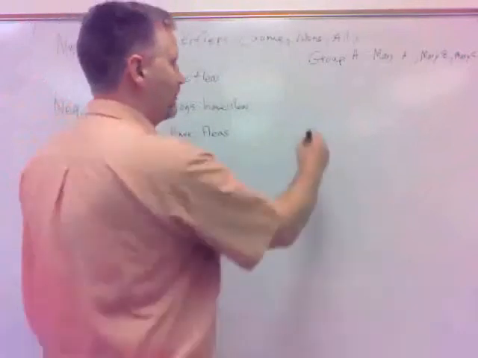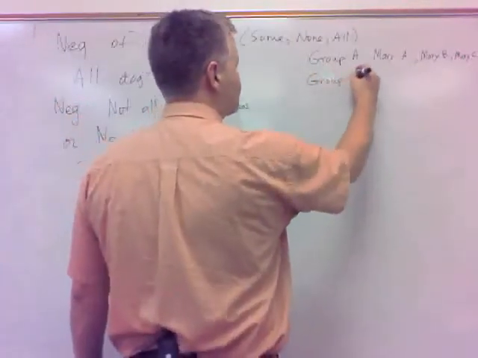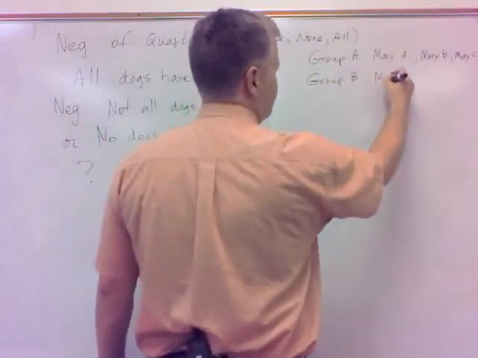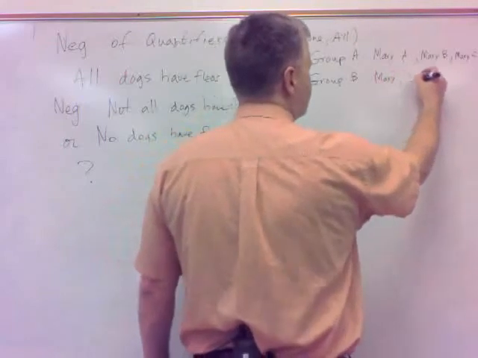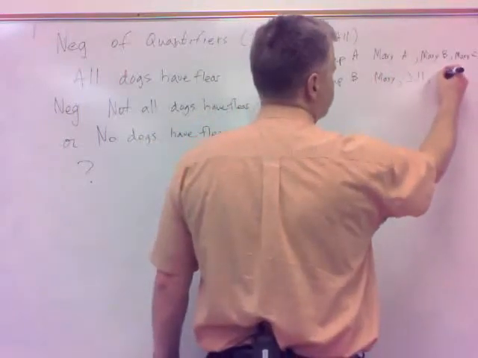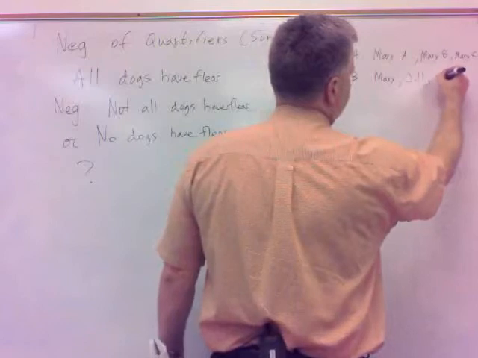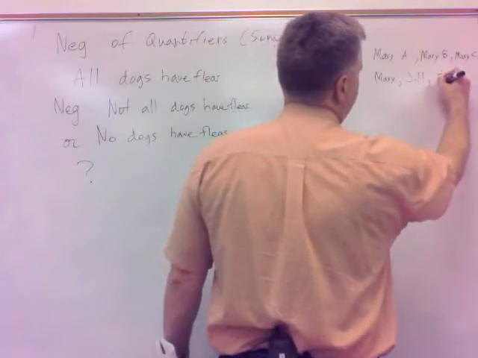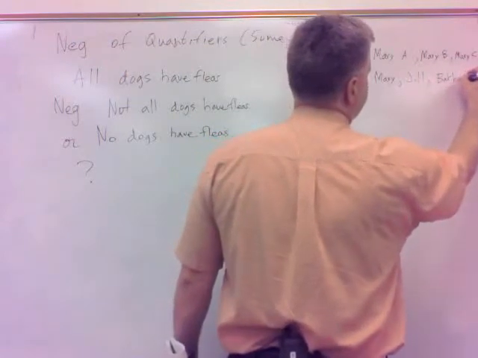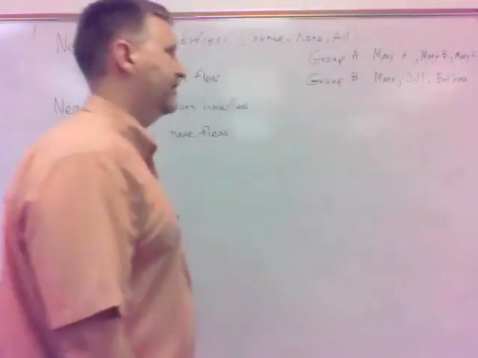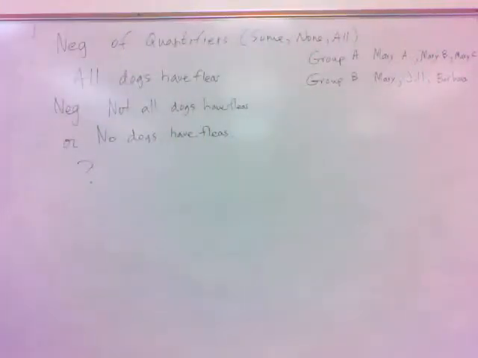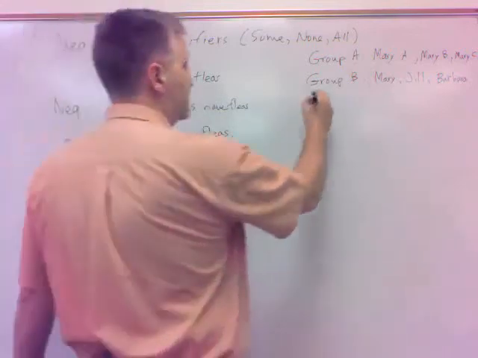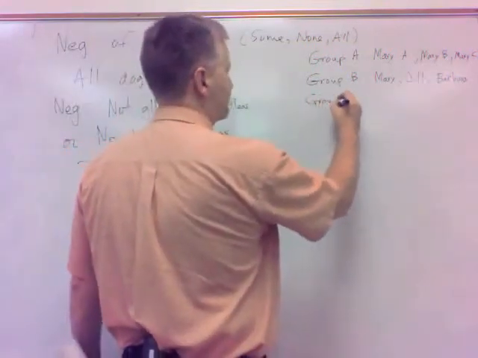Okay. Group B, let's say, well, one of them's named Mary, but then we have a Jill and, what would be another one? Barbara. Okay. So some of them are named Mary and some of them are not named Mary. I mean, we could do more than three, but yeah, that one has some of them are, some of them aren't. And then group C, what would be one other group we might need to consider?